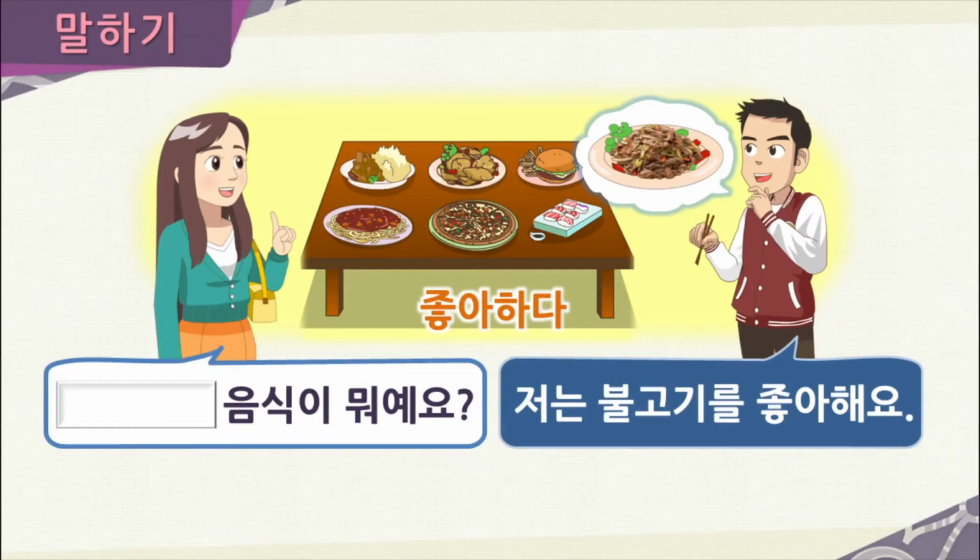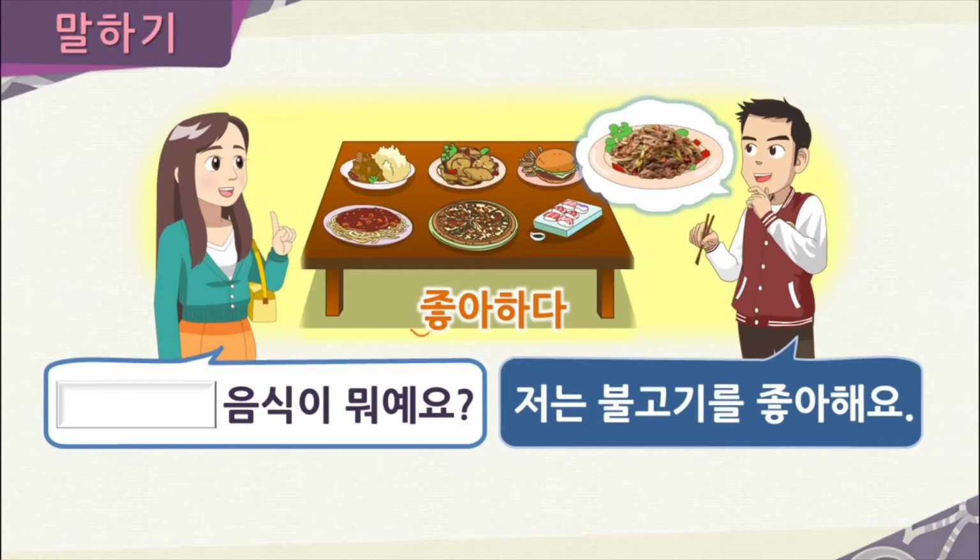Now it's time for speaking practice. In this section, we will practice using 는, which we learned a little earlier. Look at the picture and complete the sentence. Now here, Haejin asks Chunsu a question. You can see the part that shows up is 음식이 뭐예요? Or what kind of food? Now, what kind of food is it?